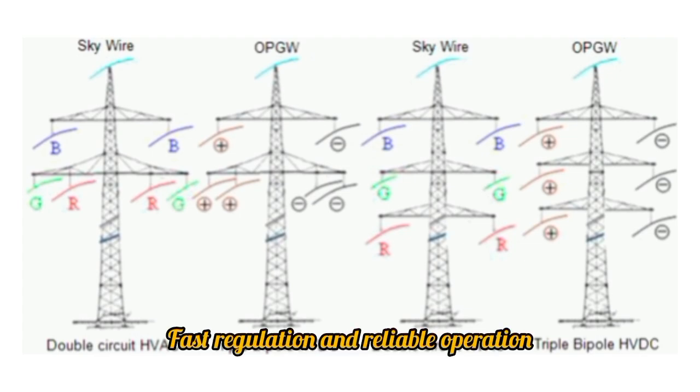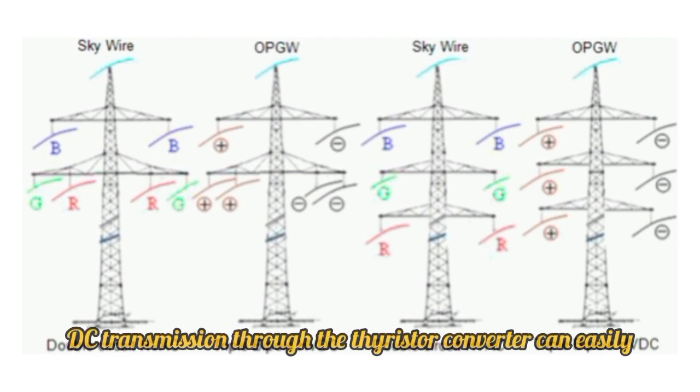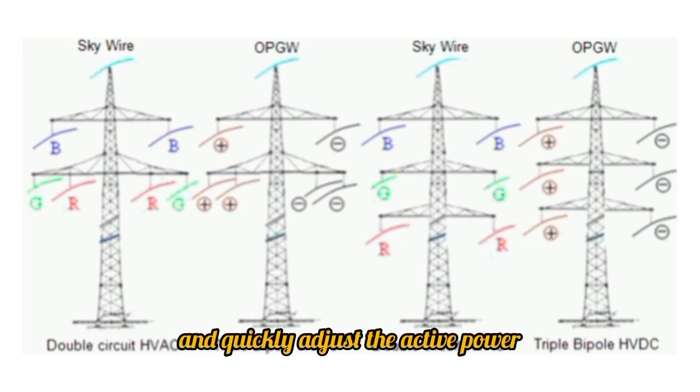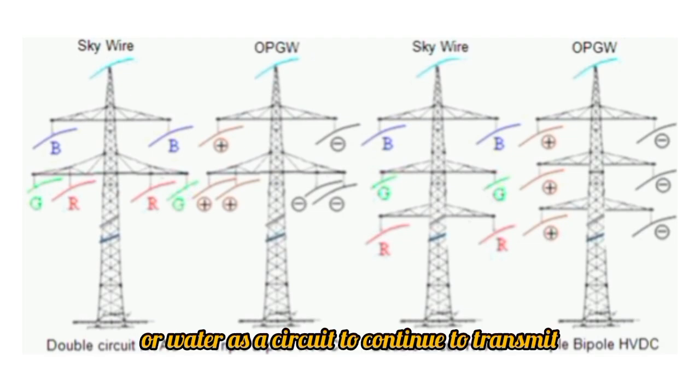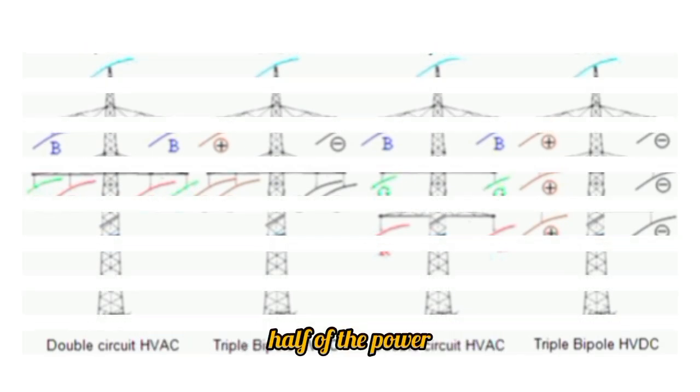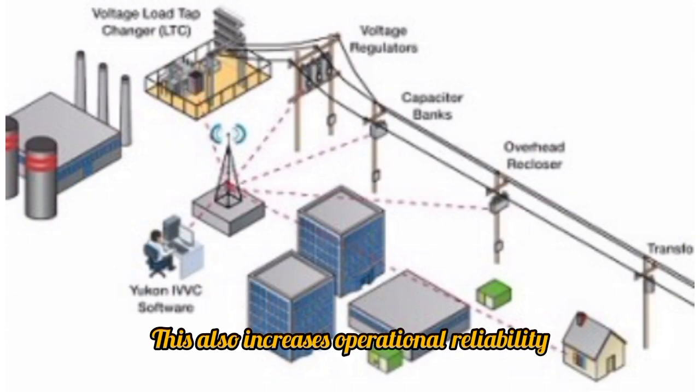Fast regulation and reliable operation. DC transmission through the thyristor converter can easily and quickly adjust the active power and realize power flow reversal. If a bipolar line is used, when one pole fails, the other pole can still use the earth or water as a circuit to continue to transmit half of the power. This also increases operational reliability.